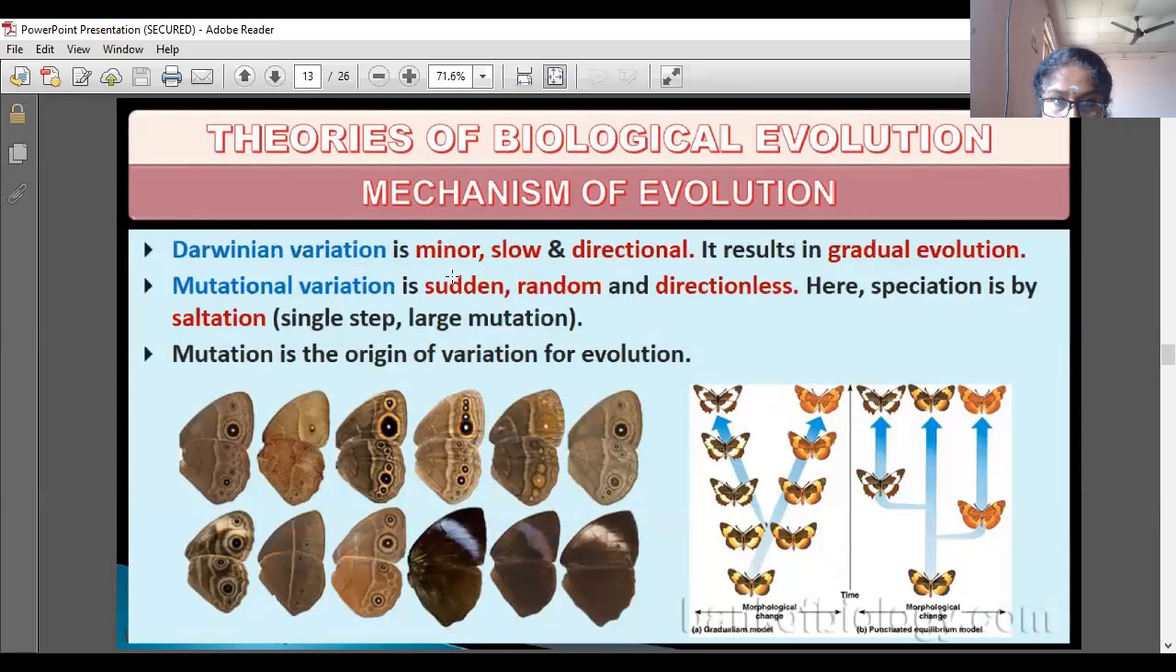Darwinian variation is minor, slow and directional. It results in gradual evolution. Mutational variation is sudden, random and directionless. Here speciation is by a single-step large mutation. Mutation is the origin of variation for evolution.